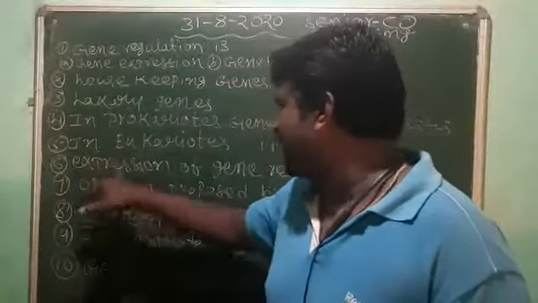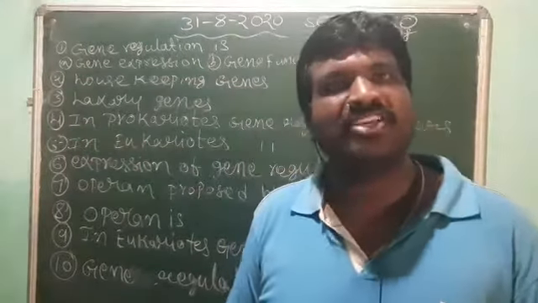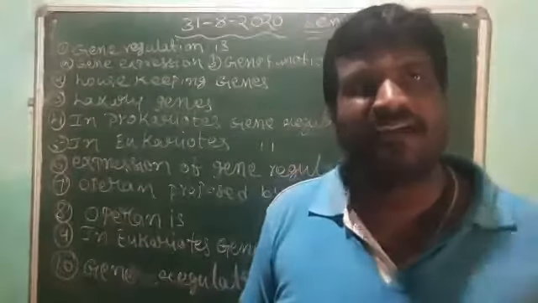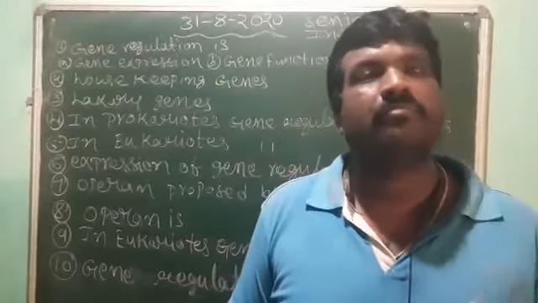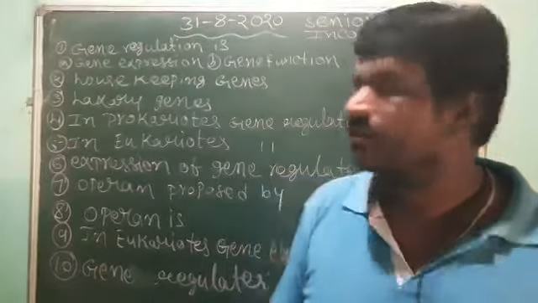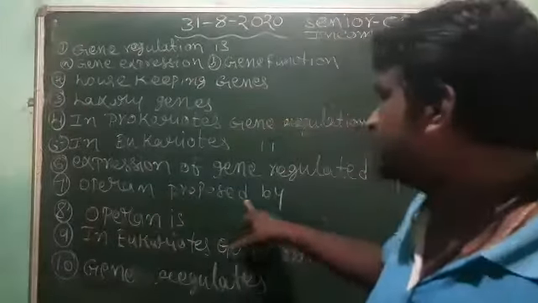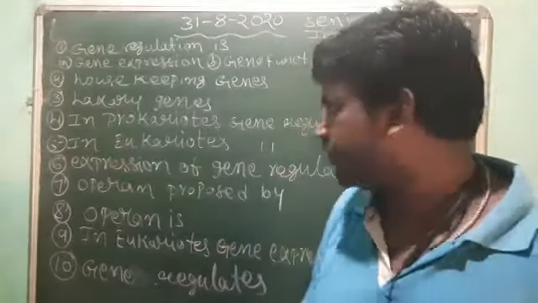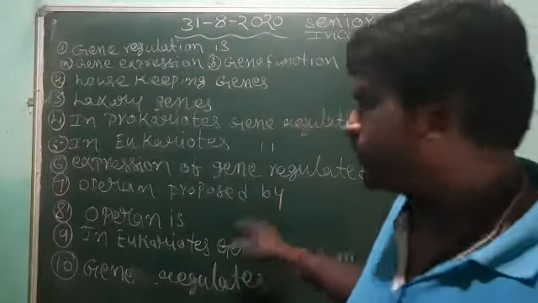Next one, expression of gene is regulated by environmental factors, physiological factors, metabolical factors. These all are regulated. Operon was proposed by the scientists Jacob and Monod.